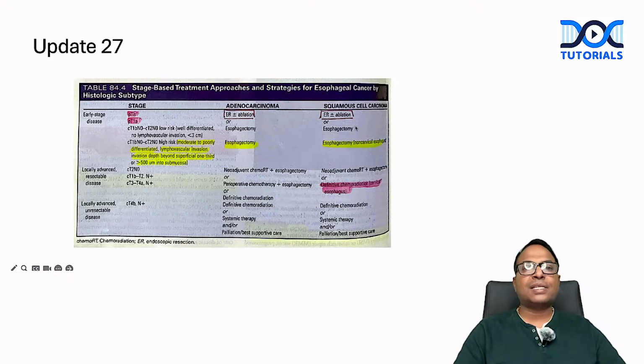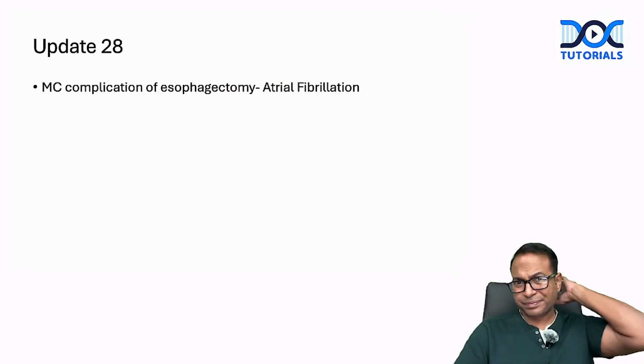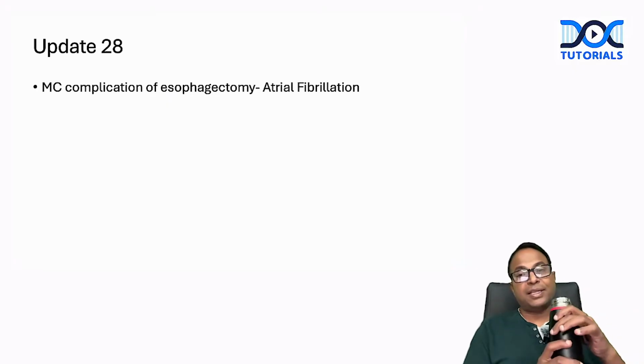So for squamous cell cancer, we also go for esophagectomy in such cases. And in locally advanced cases, you can see we give either neoadjuvant chemotherapy, perioperative chemotherapy, or definitive chemotherapy. In locally advanced cancers, we go for only definitive chemoradiation or palliative care. This table is already explained in the old edition, and this is another update which is already there in Shackelford.